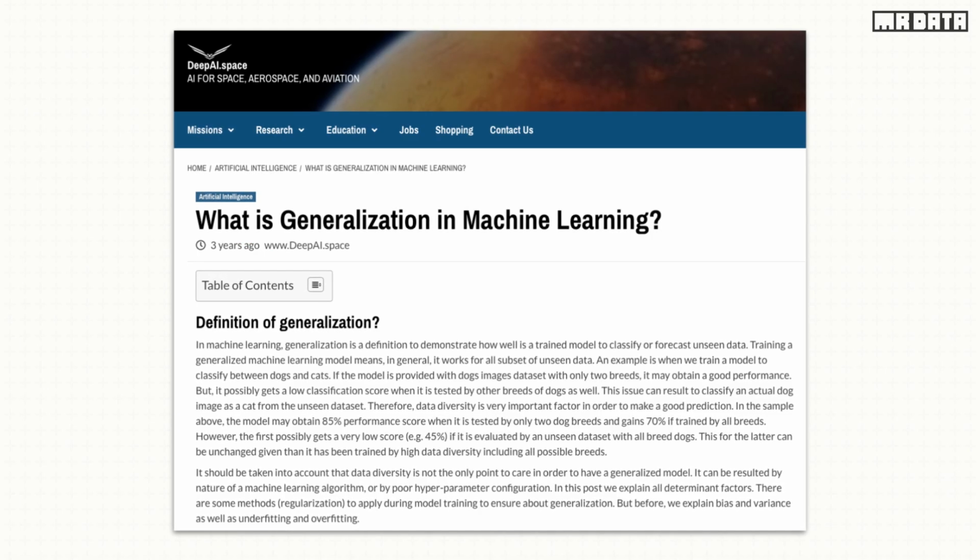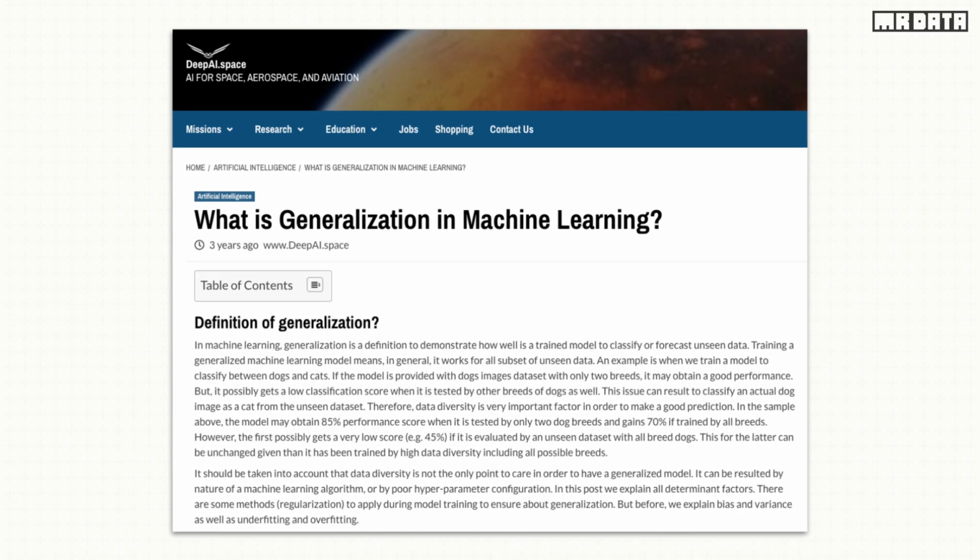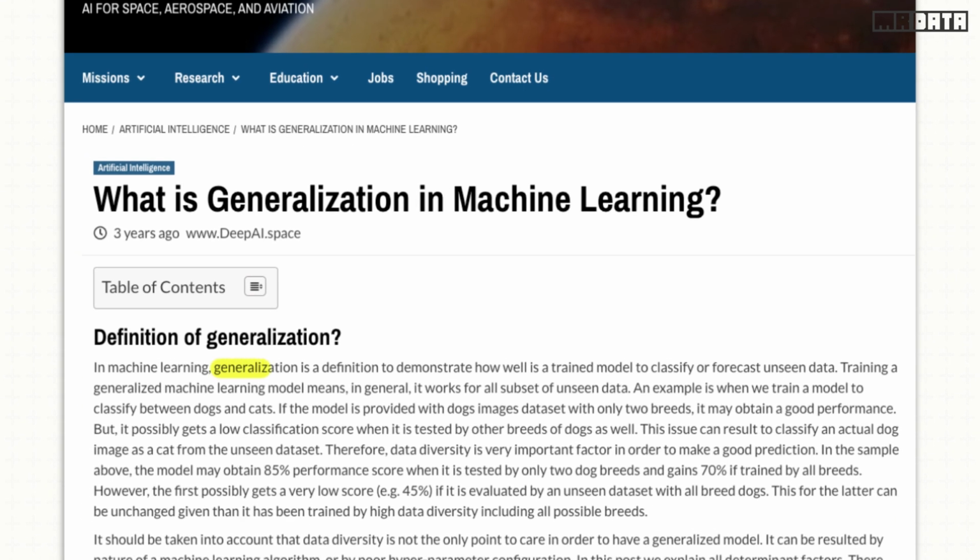Generalization is one of the key outcomes of a successful machine learning model. Essentially, how good is your model's ability to adapt to unseen data drawn from the same distributions as the one used to create the model? Let us break this down further.